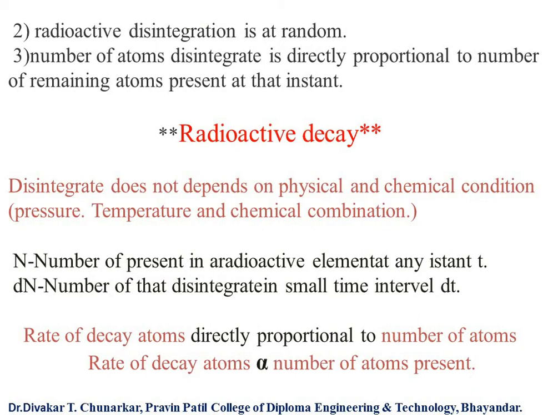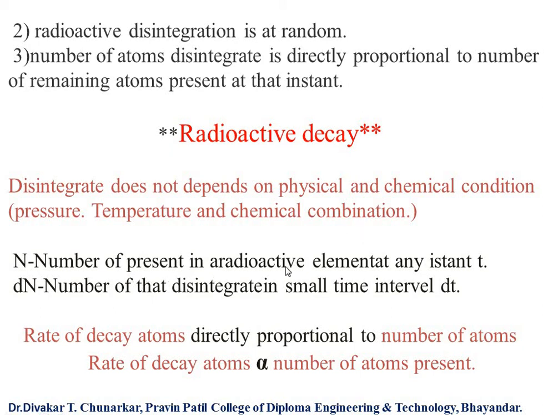Second, radioactive disintegration is random. Third, the number of atoms that disintegrate is directly proportional to the number of remaining atoms present at that instant. Radioactive decay does not depend on physical and chemical conditions such as pressure, temperature, and chemical combination.